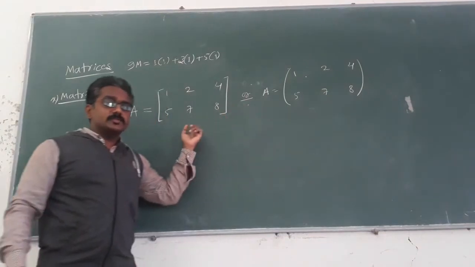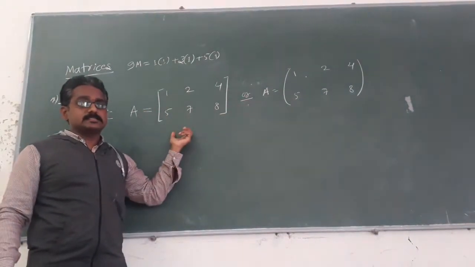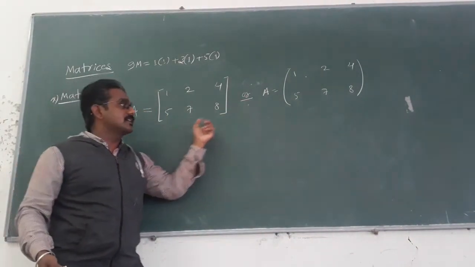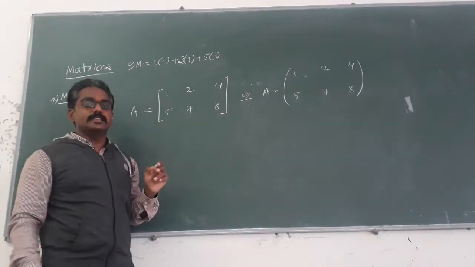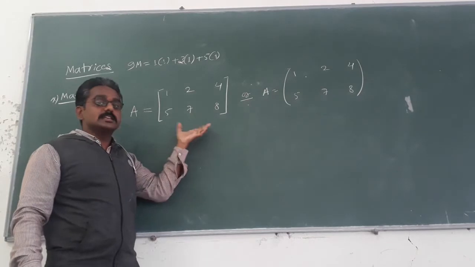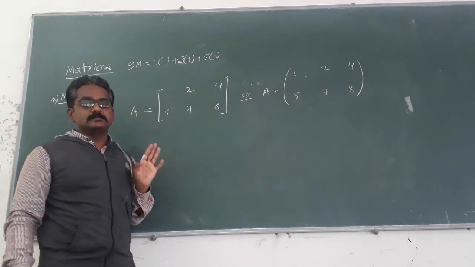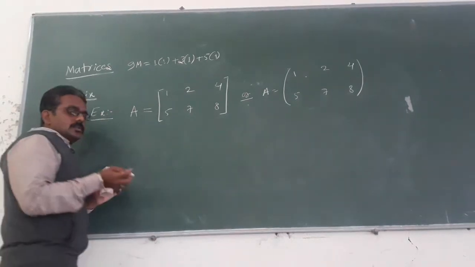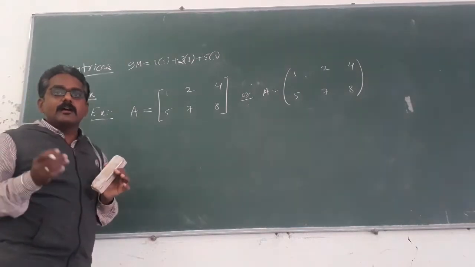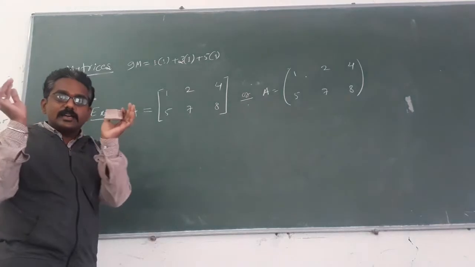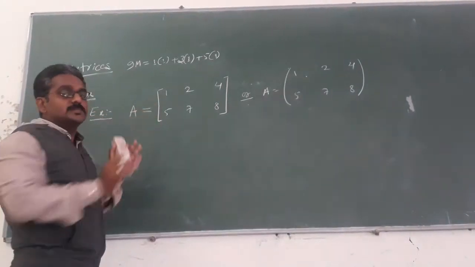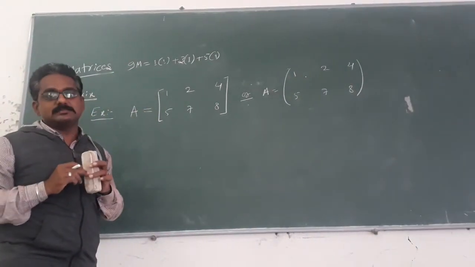It may seem to be a different kind of matrix for you, but both are the same matrix. We are just using different kinds of brackets. Already we mentioned an ordered rectangular array of elements. Array means the collection of data, and the collection of data is enclosed between brackets.